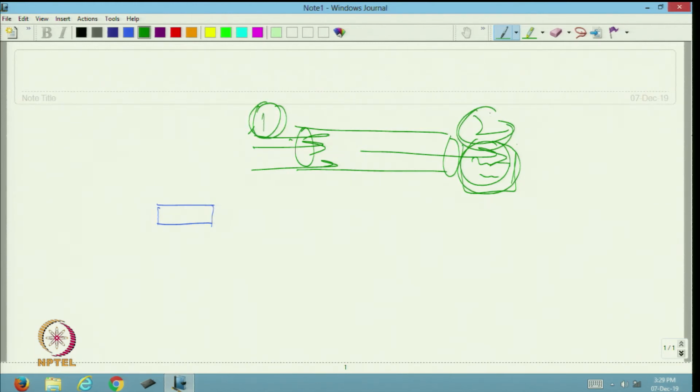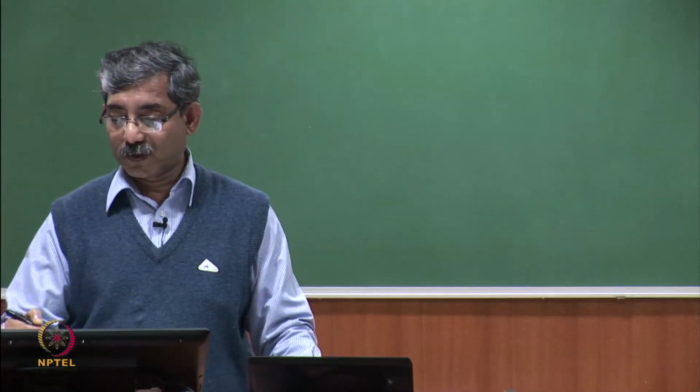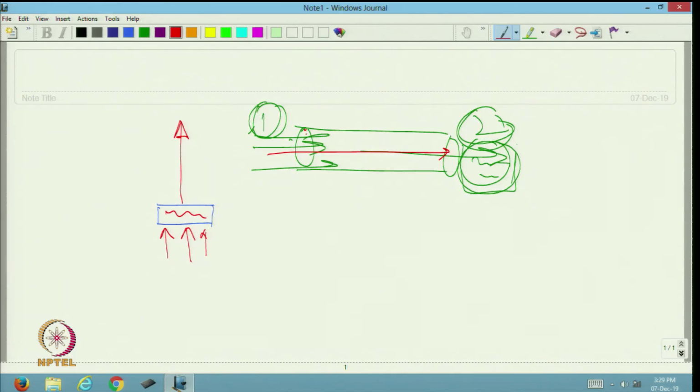In that case we can calculate the flow rate, but the main problem with heat is that, suppose this is a heater, and if we heat, we cannot control the heat in one direction. Here it can be controlled, if we want to measure the flow rate through the fabric. Air flow rate through air permeability we measure like this: we put the fabric sample here and measure the quantity of air flowing through the fabric very easily